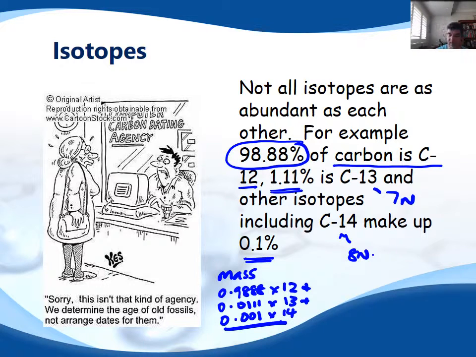And if we added all of those together, we would get something around about the area of 12.01. And that's what we would expect to get, given that's the value on the periodic table.